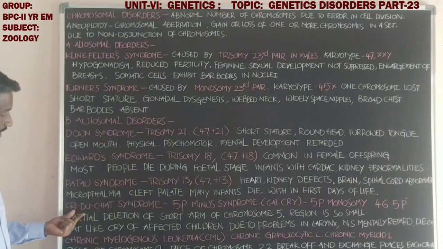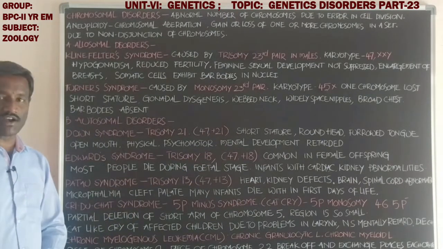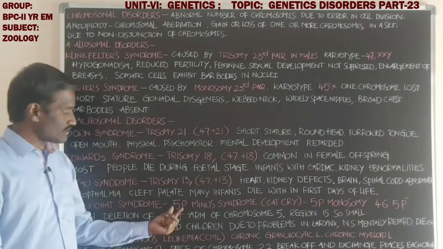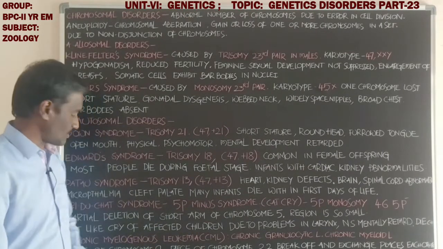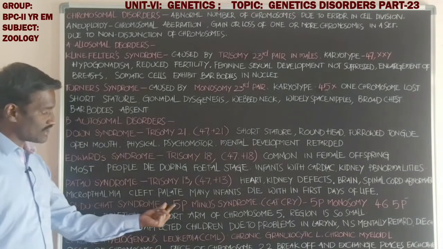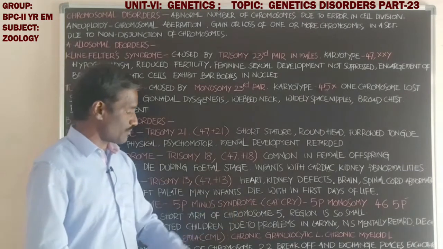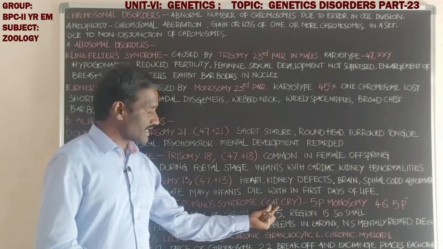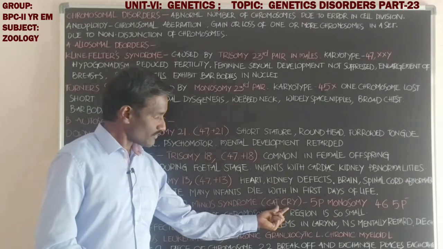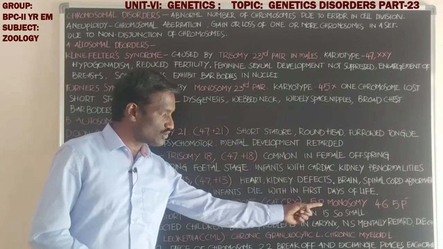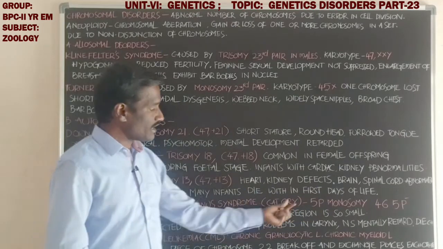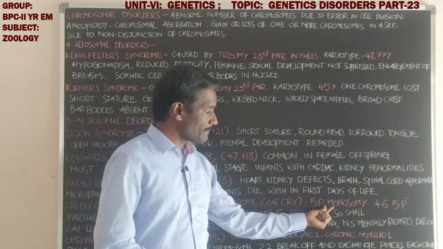Next, students, Cri-du-chat syndrome. What about Cri-du-chat syndrome? It is also called 5p minus syndrome. Cri-du-chat syndrome is also called 5p minus syndrome, or cat-cry syndrome. It occurs due to 5p monosomy. What about 5p monosomy?